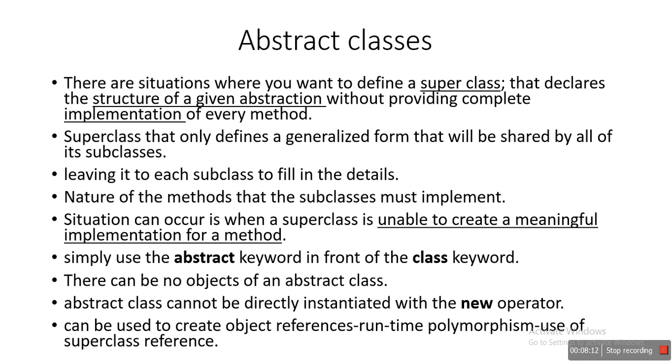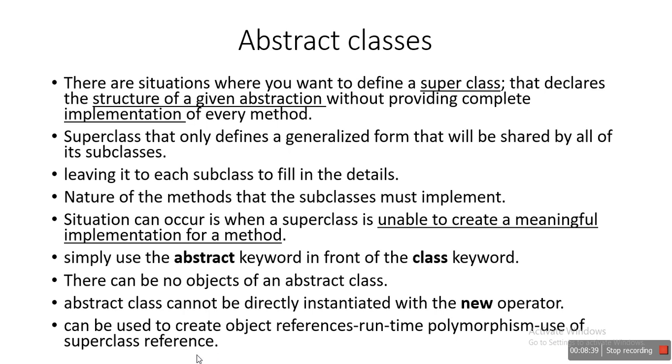But in the last point, it can be used to create object references. Why do we need this? It is possible to create object references because of runtime polymorphism. What is runtime polymorphism? Later we will discuss how to achieve runtime polymorphism by using an abstract class.